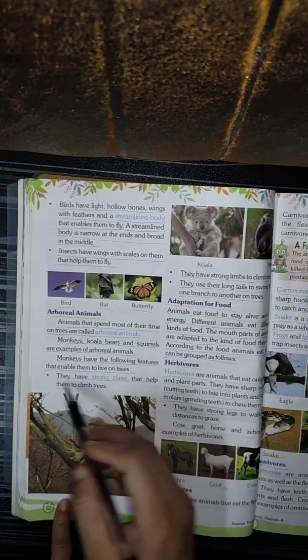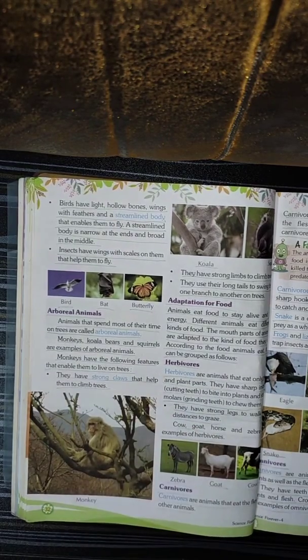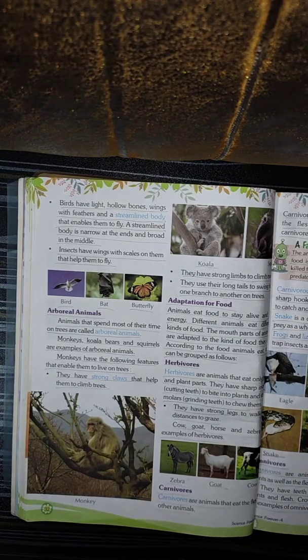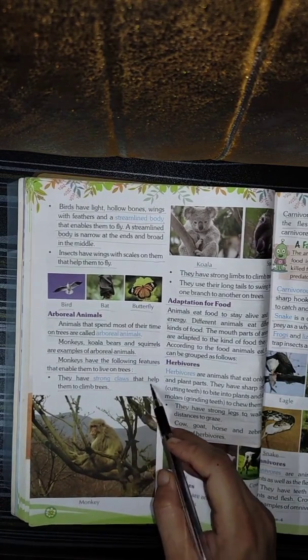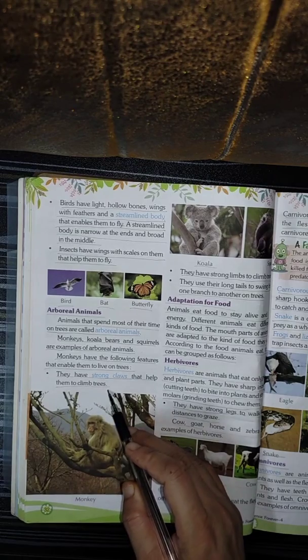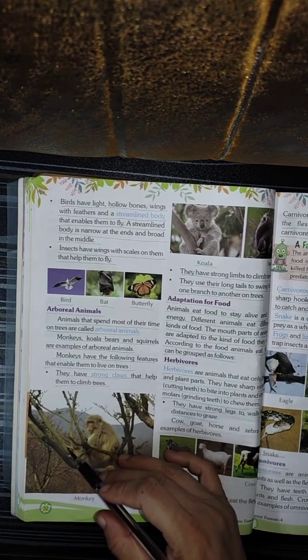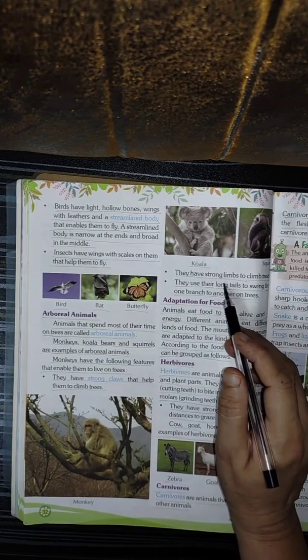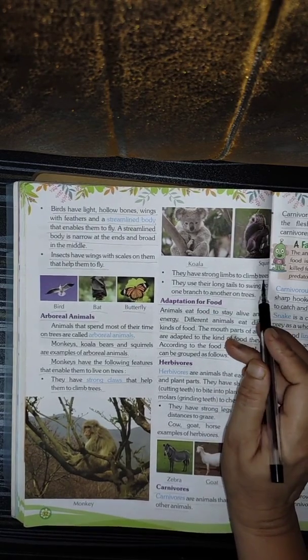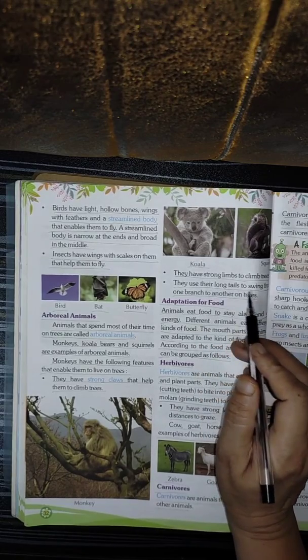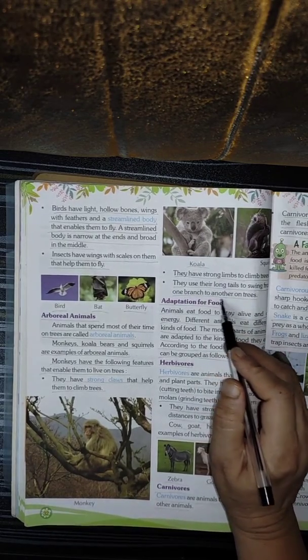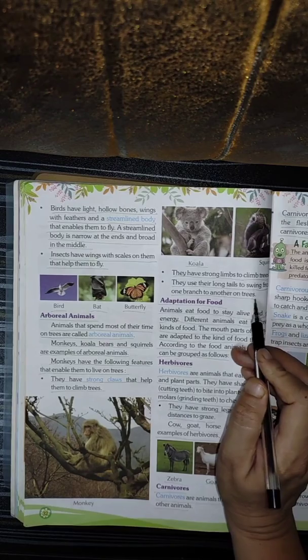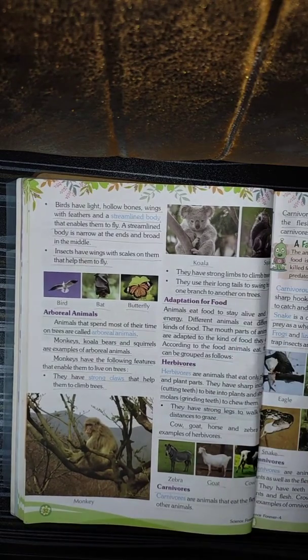Monkeys have the following features that enable them to live on the trees. They have strong claws that help them to climb the trees. Their claws are very strong. They have strong limbs to climb trees. They use their long tails to swing from one branch to another on trees. Clear? This is very clear to you, I hope.